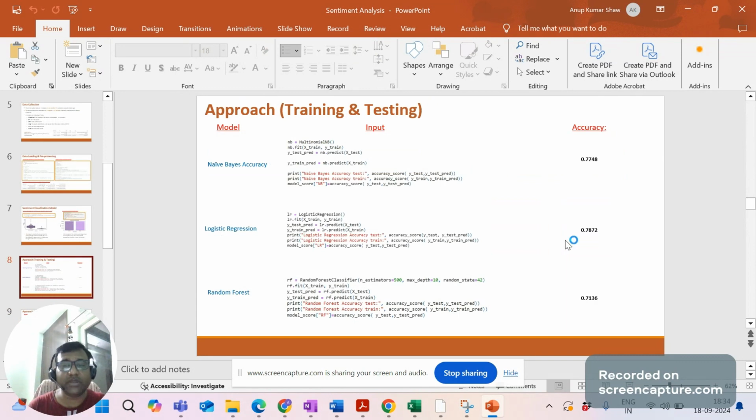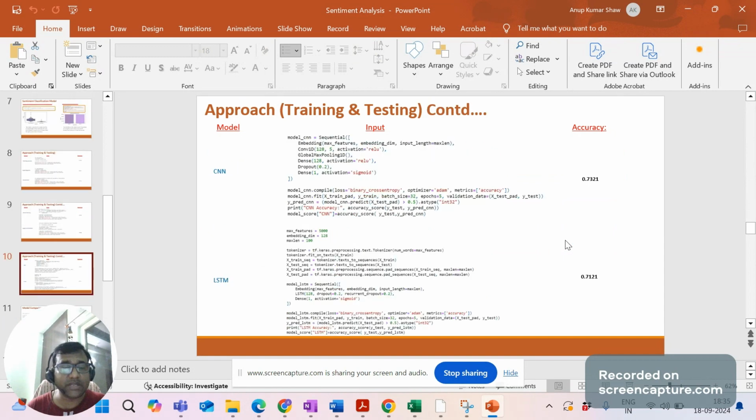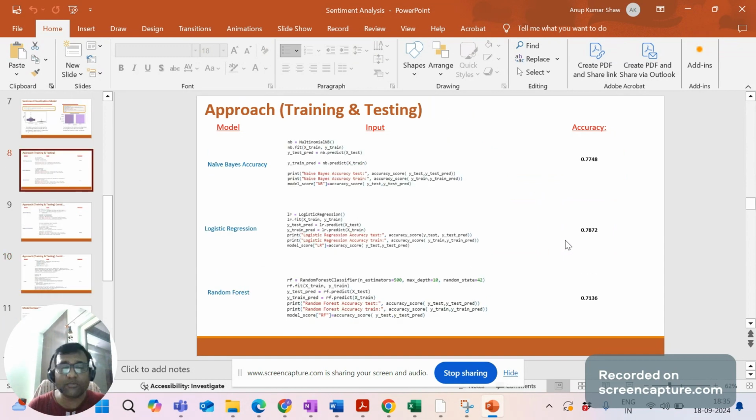Now, what is the approach that we have taken to train and test the data? We ran different models to see the accuracy, that is, after training the data set, how accurate my result is in predicting the sentiment of a particular review. We used Naive Bayes, logistic regression, random forest, XGBoost, support vector machine, CNN, and LSTM. You can see the model name, the inputs, and the accuracy. Naive Bayes accuracy comes to 0.77, logistic regression is 0.78, random forest is 0.7136, and so on.